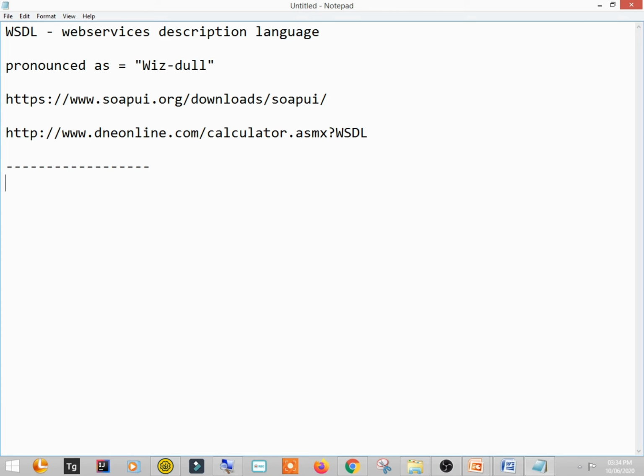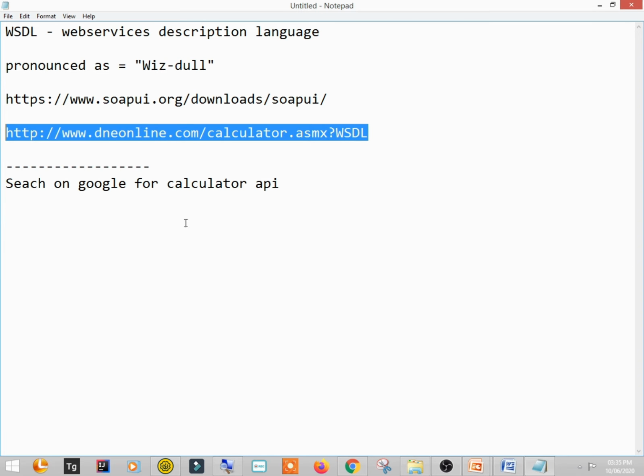So now what we have done: search on Google for calculator API, and you will get this link.